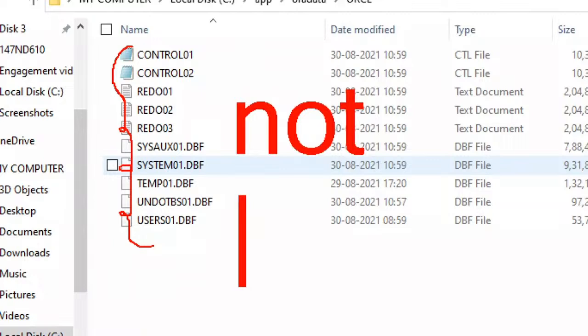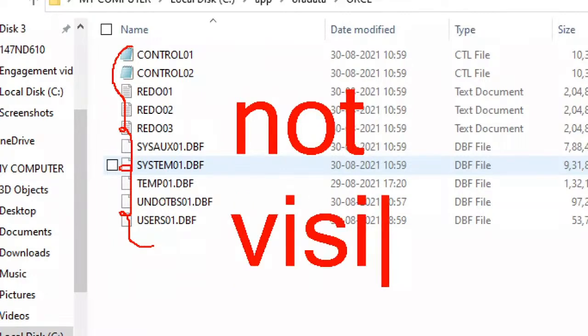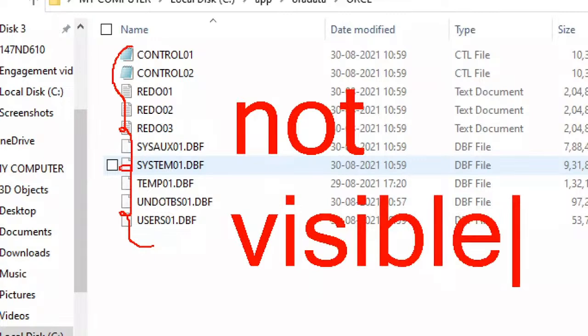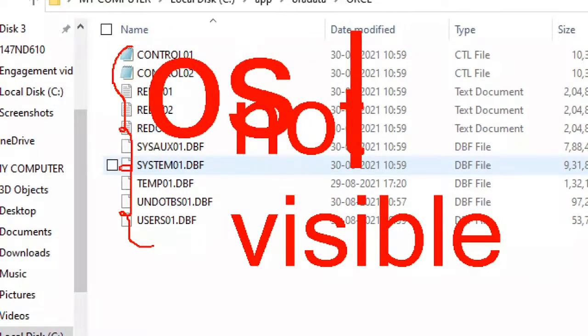This is not visible. That's why a structure which is not visible in the operating system, the OS, is called a logical structure. Very, very important. Tables are not visible in the C drive, D drive like that. Views are not visible in the C drive, D drive, E drive. Indexes, functions, procedures, not visible. That is visible in a database, okay, I agree. But unfortunately, that is not visible in the operating system.